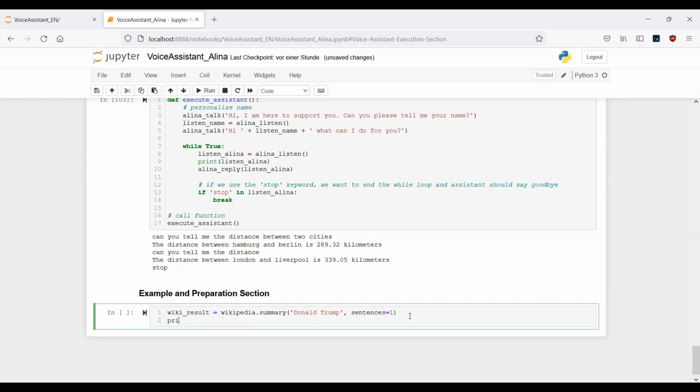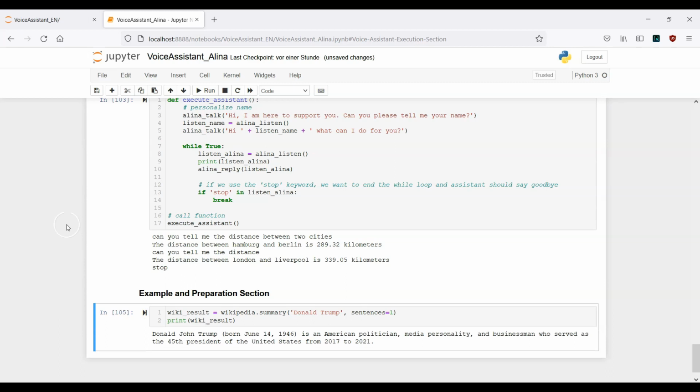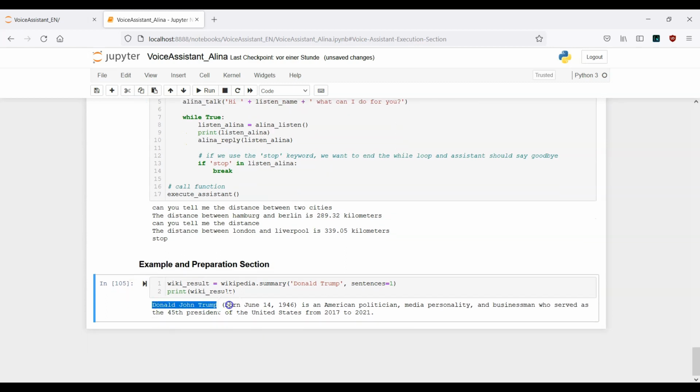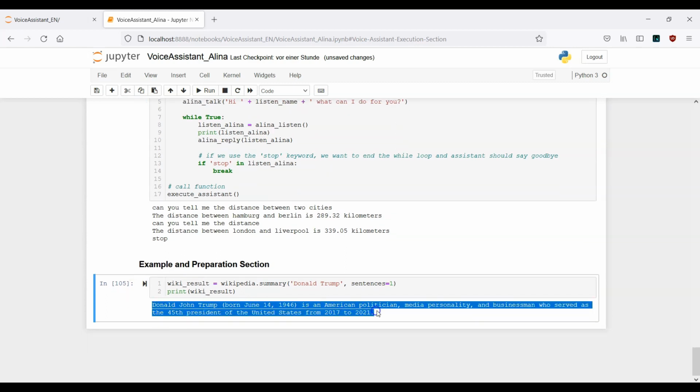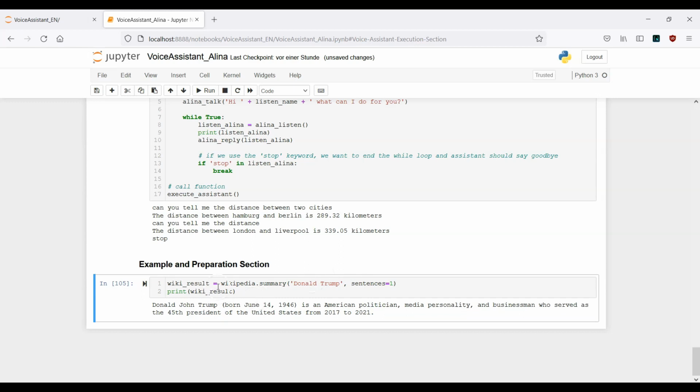And now I want to print the result. That means print wiki result. Let's see what we get. And this is the reply from Wikipedia. So right now we have just worked with these two lines, and we get back the Wikipedia response.